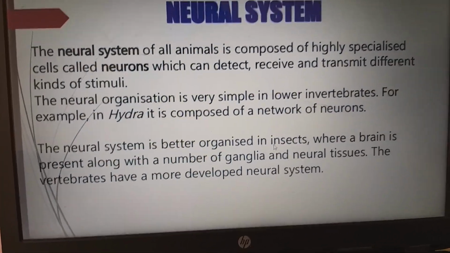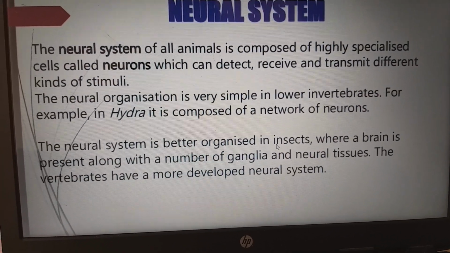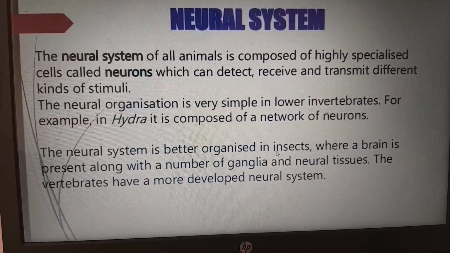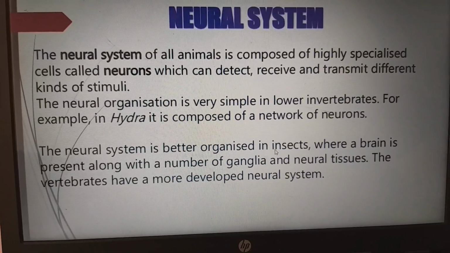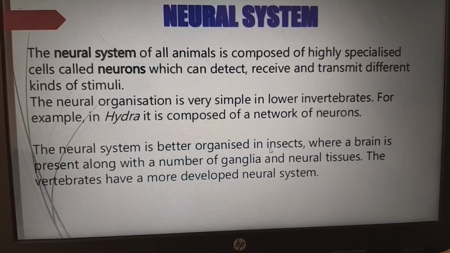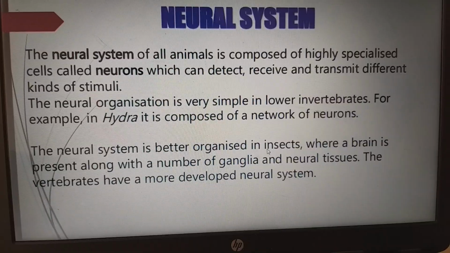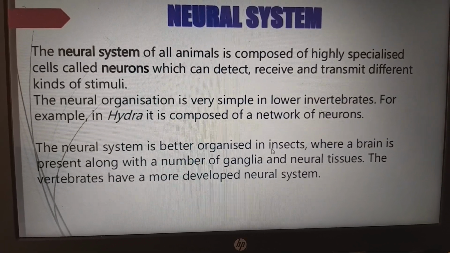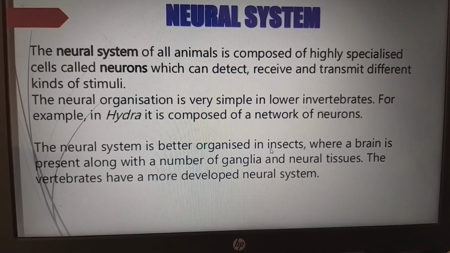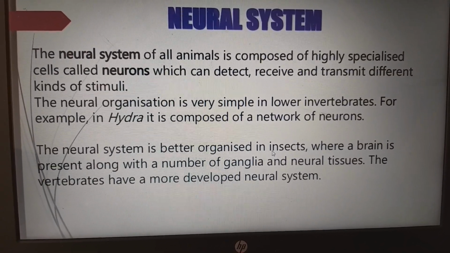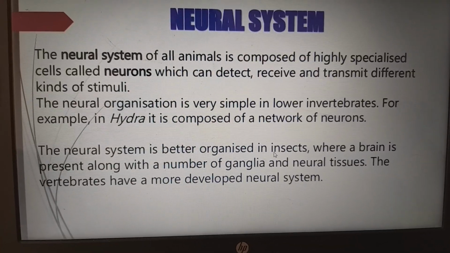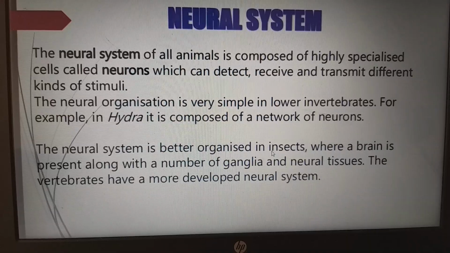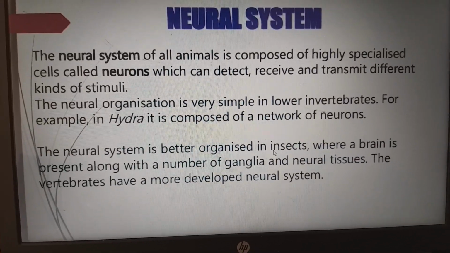Coming to the next, the neural system of all animals is composed of highly specialized cells which we call neurons, which are the basic structural and functional unit of the nervous system, which can detect, receive and transmit different kinds of stimuli. The neural organization is very simple in the lower invertebrates. For example, in Hydra, it is composed of a network of neurons. The neural system is better organized in insects, where a brain is present along with a number of ganglia and the neural tissue. The vertebrates have a more developed neural system.